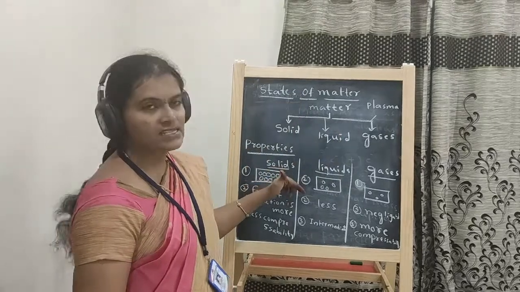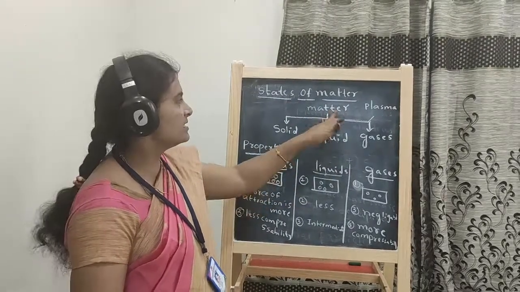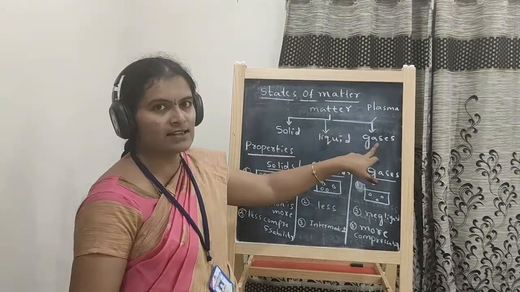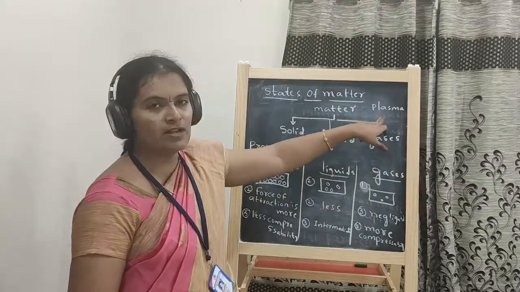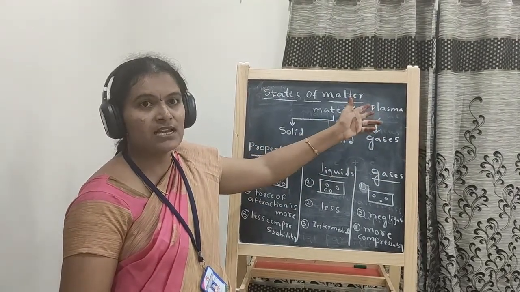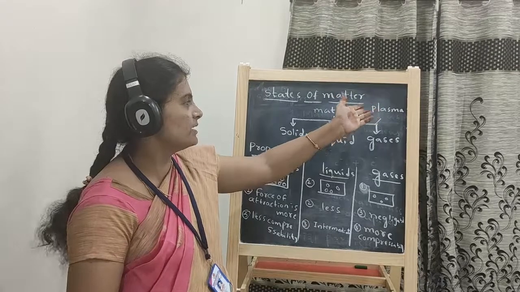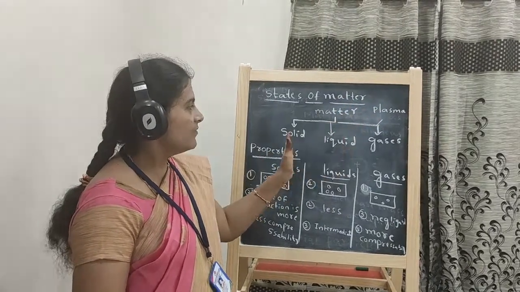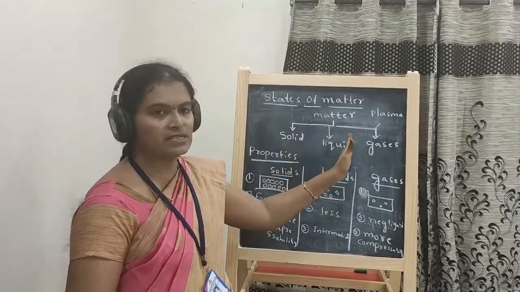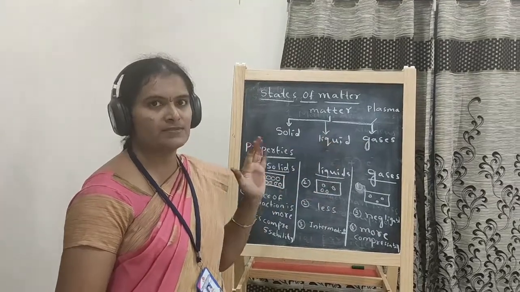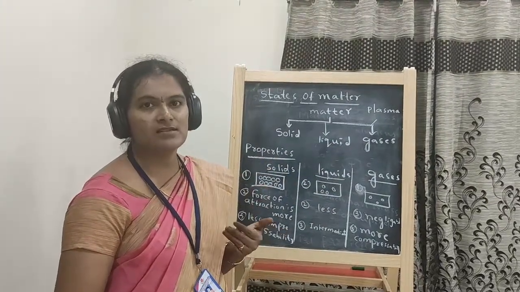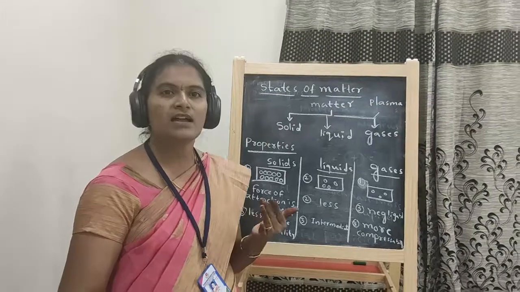This is about states of matter. Matter exists in three states: solids, liquids and gases. And one more state is available, that is the plasma state. Research is going on about the plasma state. But till here we have to learn about solids, liquids and gases and their properties. The next topic is diffusion, which we will discuss in the next module.